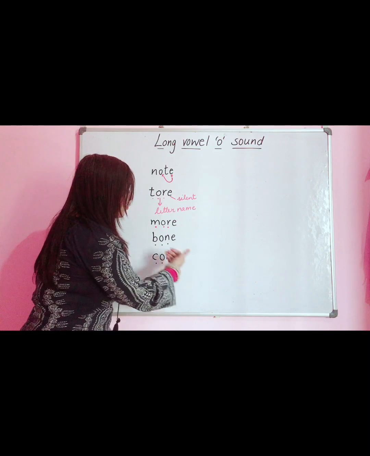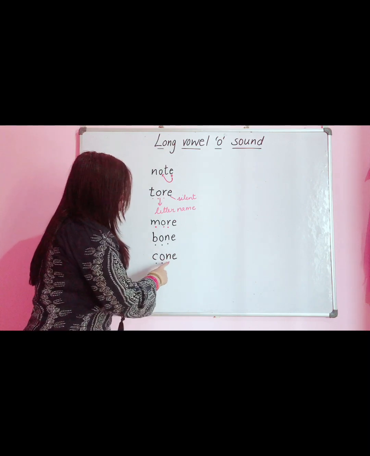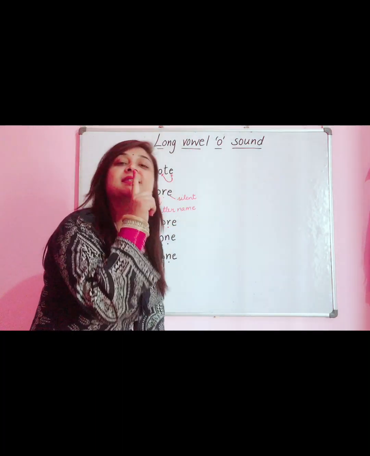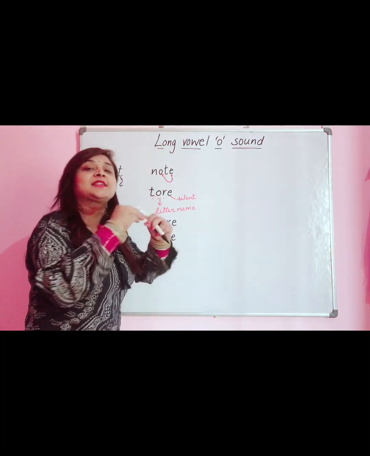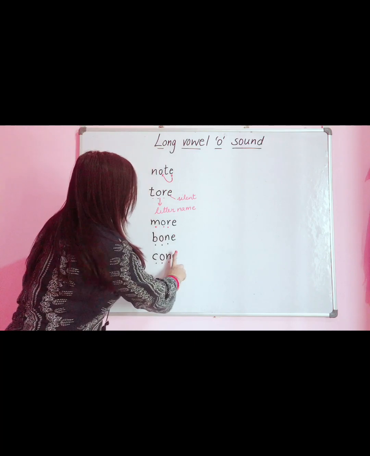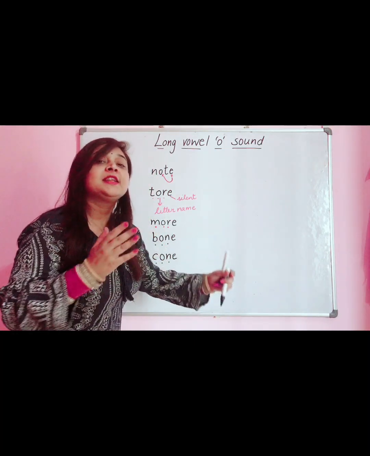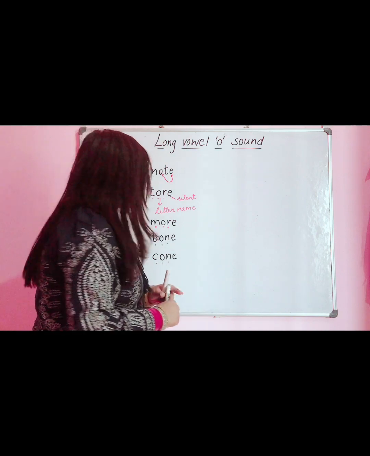So, what is the rule for this? What is the rhyme for this? When two vowels go walking, second becomes silent and first does the talking. So here E will become silent and O will speak the letter name, that is the long sound.